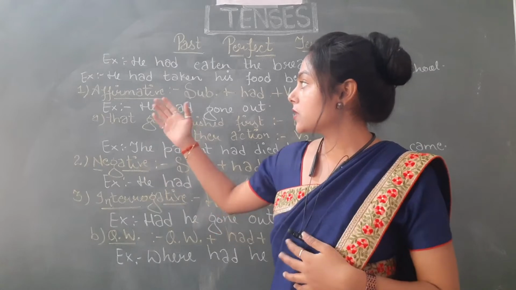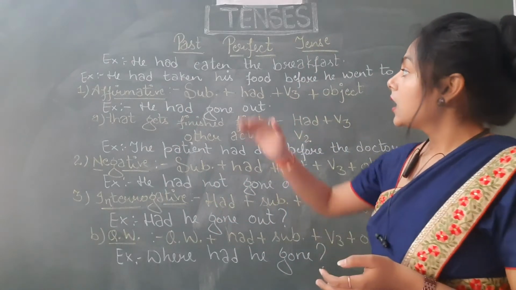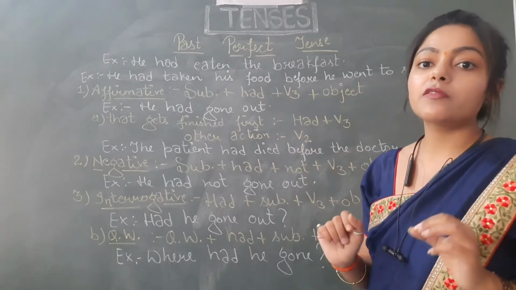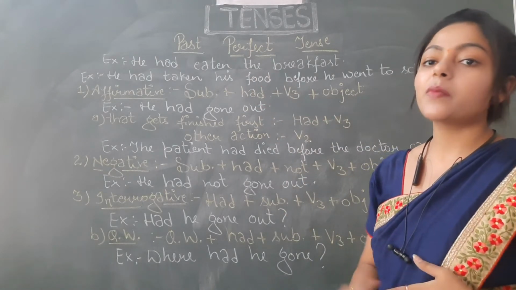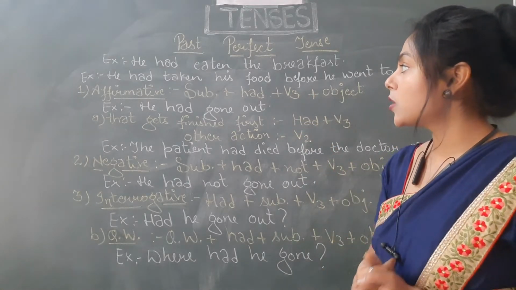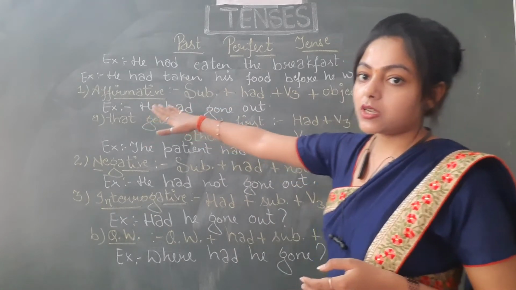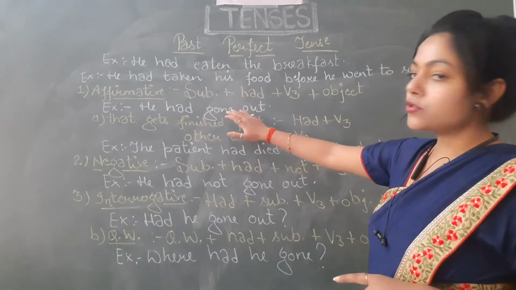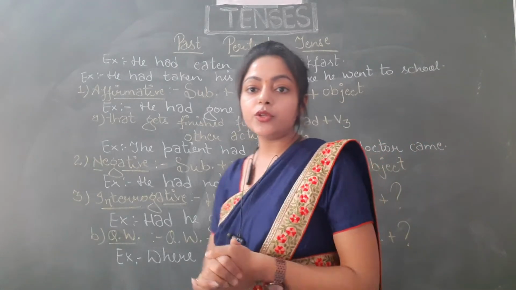So let's start with the first type, affirmative sentences. How will we form these sentences? The one thing that you have to keep in your mind is, because it is past, we will use the helping verb of past, that is had, and for perfect tense, you just have to keep one thing in mind, and that is the third form of verb, that is V3. So let's see the structure. He had gone out. So first of all, you have to place the subject. After that, you have to place the helping verb, that is had in case of this tense, and then you have to use the V3, that is third form of verb, and then object. I hope it is clear to you.